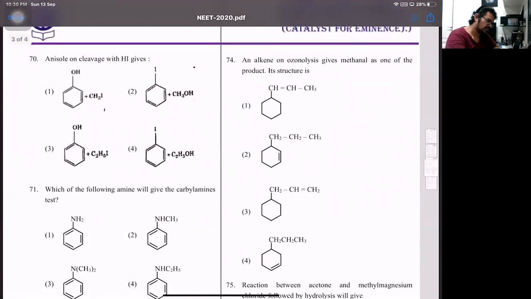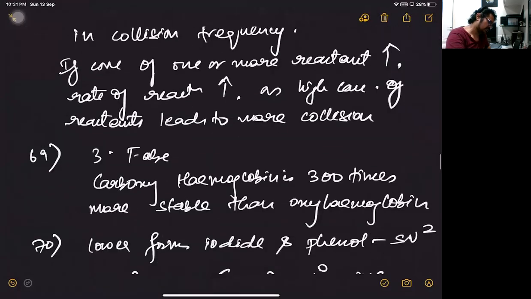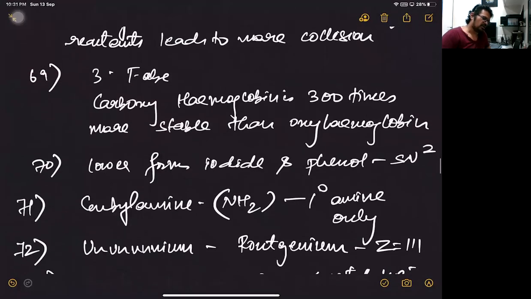Look at that, 70th. Anisole on cleavage with HI gives... Now, with 1 mole of HI, it's an SN2 mechanism. The lower group forms the iodide. So for 70th, straight away, answer will be A. The lower one is methyl, so methyl will form its iodide, and the other part, phenyl, will form phenol. So it will be methyl iodide and phenol. So 70th is 1.